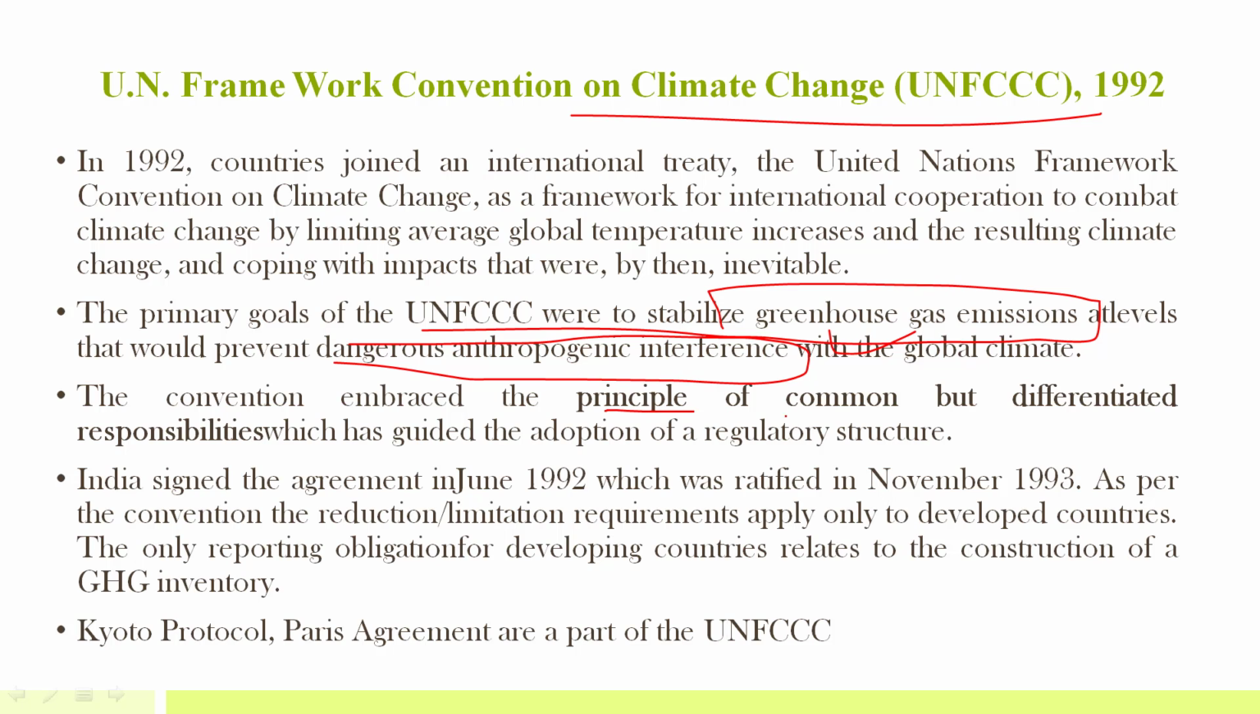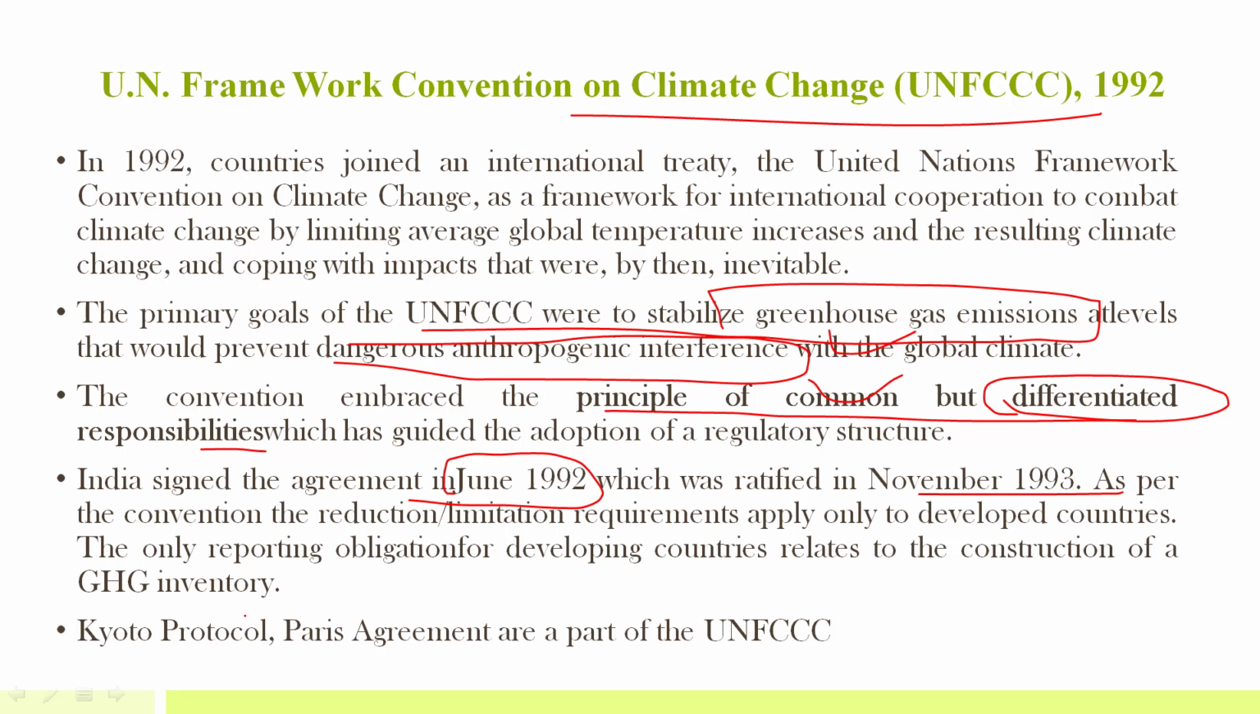And the convention embraced the principle of CBDR, that is common but differentiated responsibility. Every country has a common responsibility to protect the environment, but there is differentiated responsibility, because especially the developed countries had already undergone this process of development, and they were mainly responsible for more of the greenhouse gas emissions. So they have more responsibility, they have more capability with respect to finance, technology and resources. So that's why differentiated responsibility. India signed the agreement in June 1992. It was ratified in November 1993.